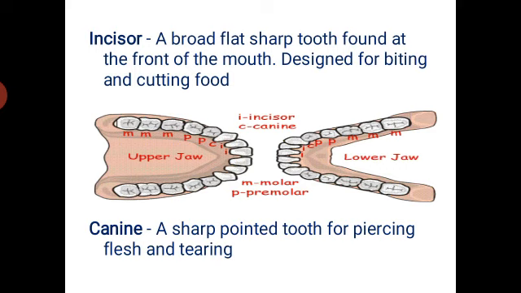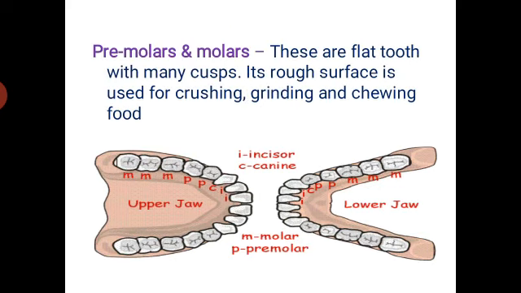And the next one is premolars and molars. These are very flat teeth with many cusps. That means they consist of cup-like structures. Their surface is very rough and they are mainly useful for the crushing as well as grinding and chewing of the food material.